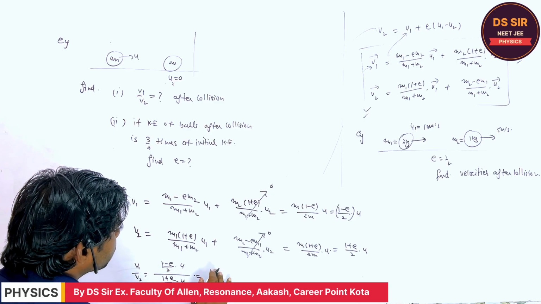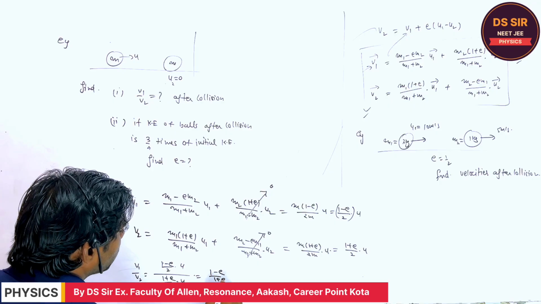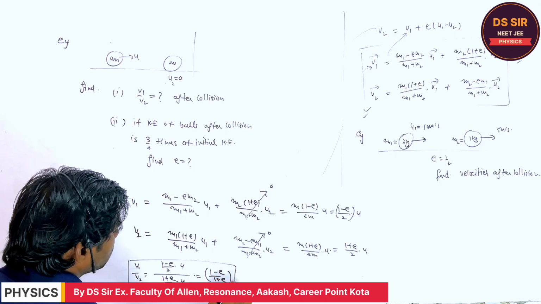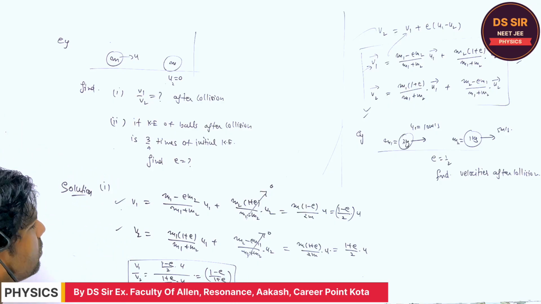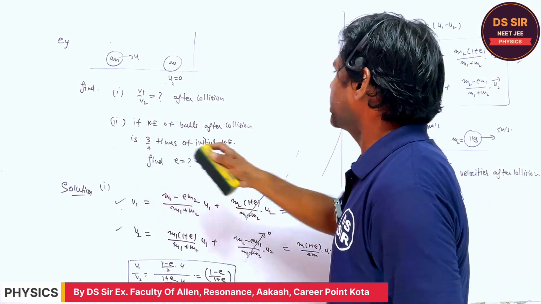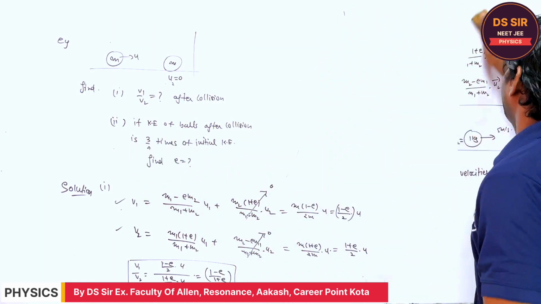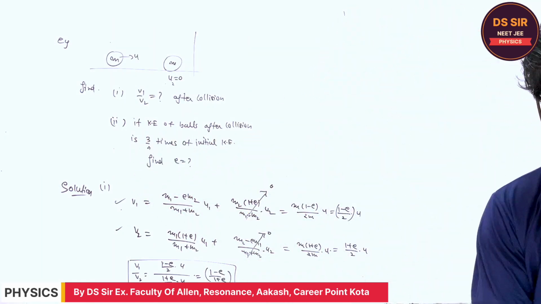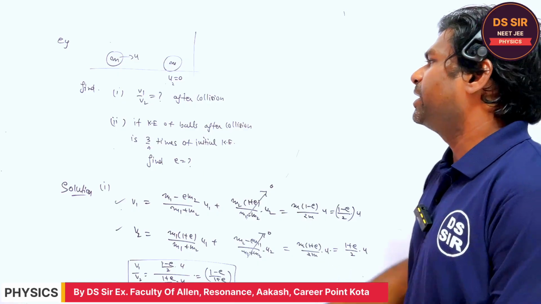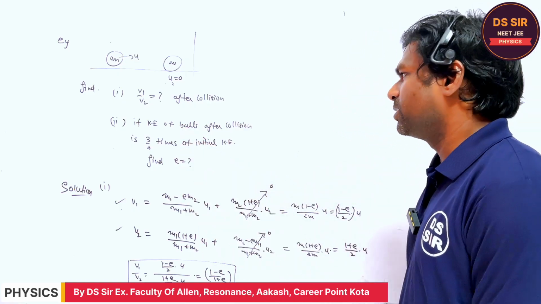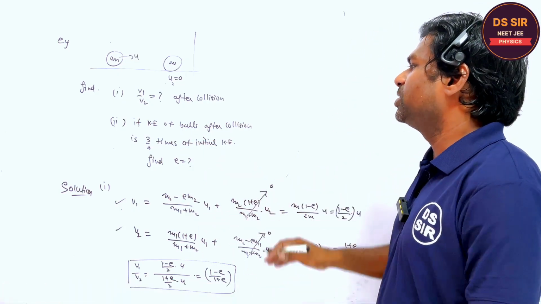So the ratio is (1 minus e) upon (1 plus e) after collision. Is it clear or not? Copy this. So in the second part, we have to find the coefficient of restitution such that the kinetic energy of the balls after collision is 3 times the initial energy.